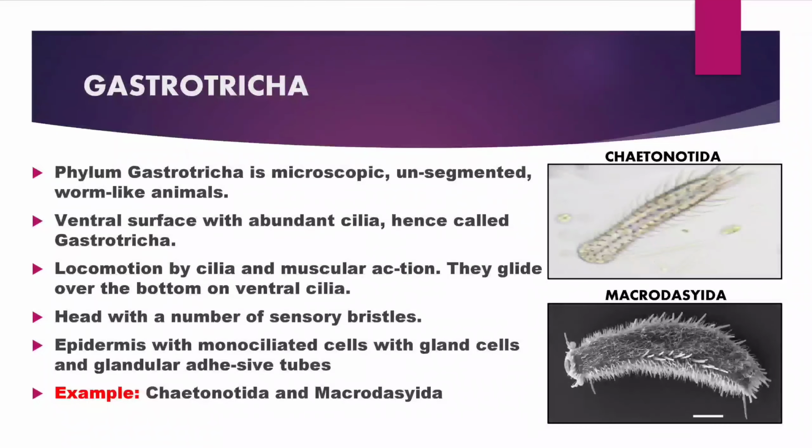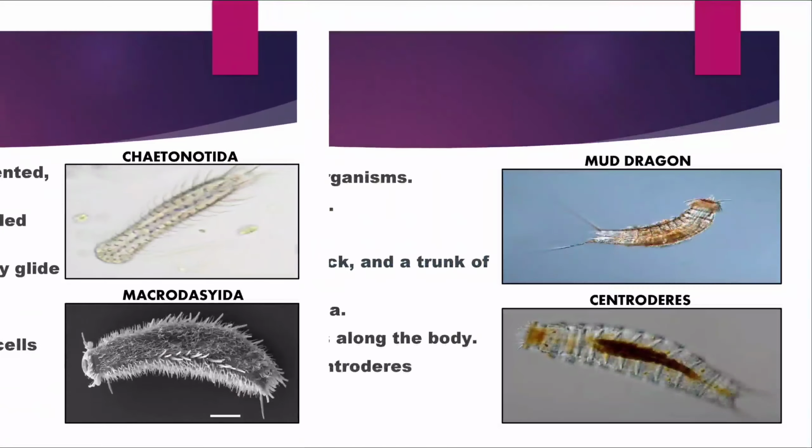Class Gastrotricha. They are generally microscopic, unsegmented, worm-like animals. The ventral surface has abundant cilia, so they are called gastrotricha, and their locomotion is by cilia and by muscular action. They glide over the bottom on ventral cilia. The head has a number of sensory bristles and the epidermis has monociliated cells with gland cells and glandular adhesive tubes. Examples of Gastrotricha: Chaetonotida and Macrodasyida.